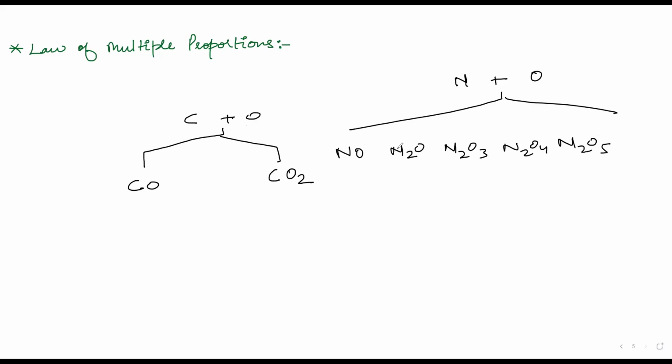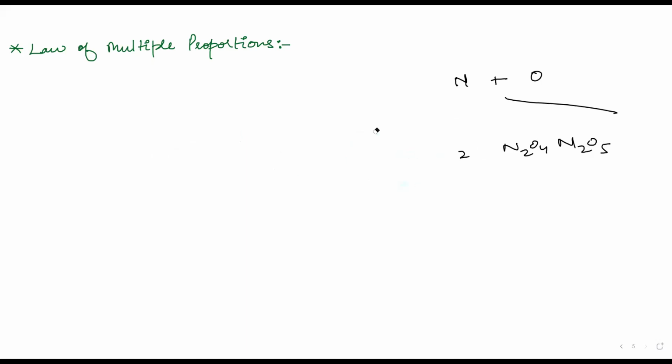How many is this? 2, 3, 4, 5. There is also one more: NO, N2O, and NO2, nitrogen dioxide. So these form 6 oxides. Now this law is for those two elements, or two or more elements, which combine to form two or more compounds. Okay, so just write this with me.